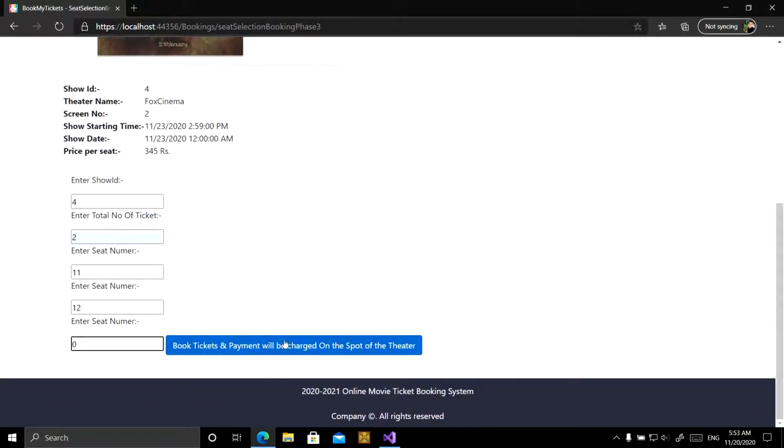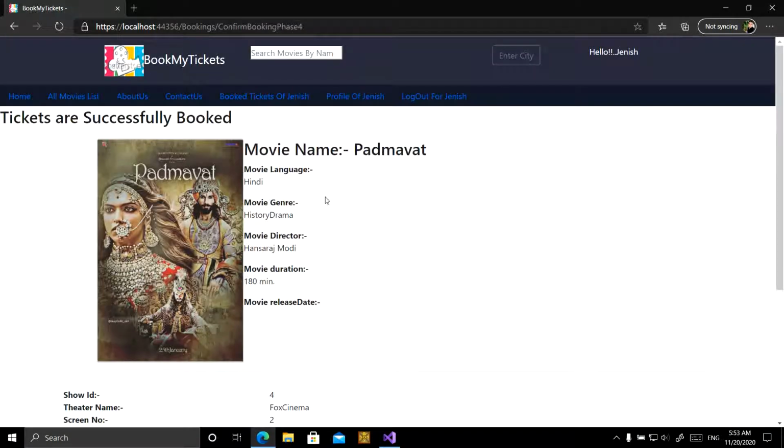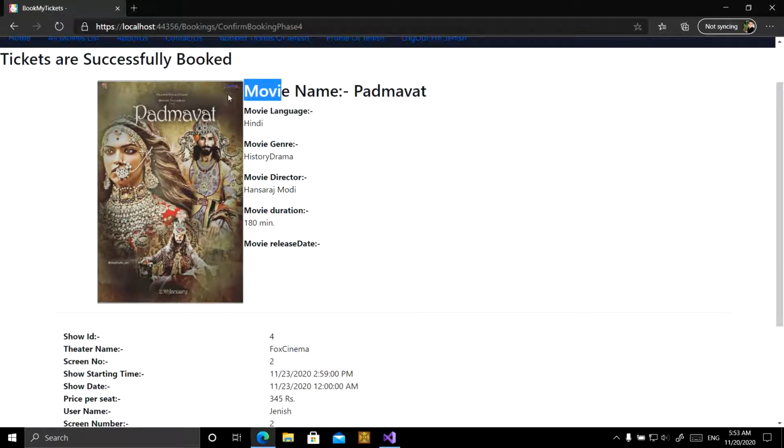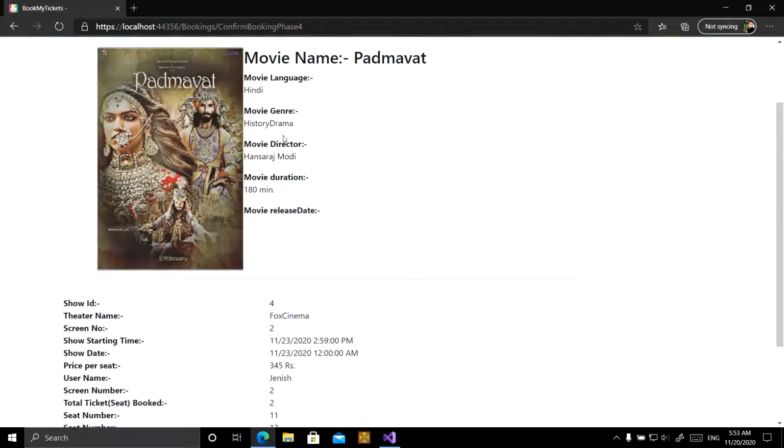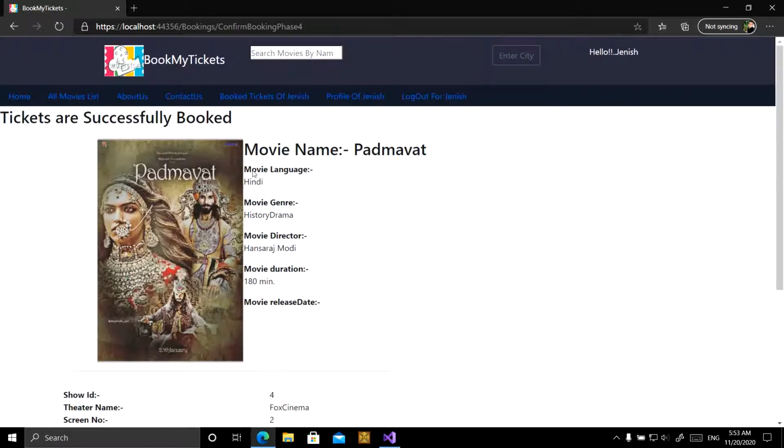Now book ticket. For that, seat numbers are 11, 12. 2 tickets are booked, and the show ID is 4 as per here. Okay. Now the ticket is confirmed because the tickets are successfully booked for the movie Padmavat. Movie language is Hindi. This is the movie's detail.